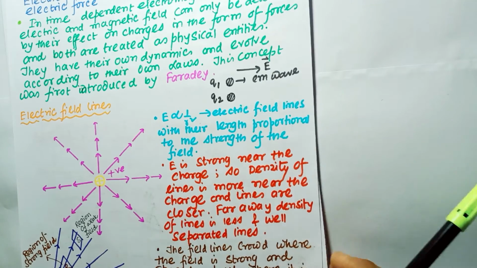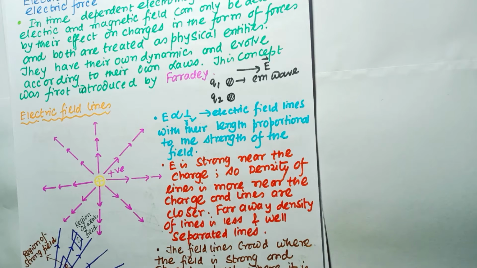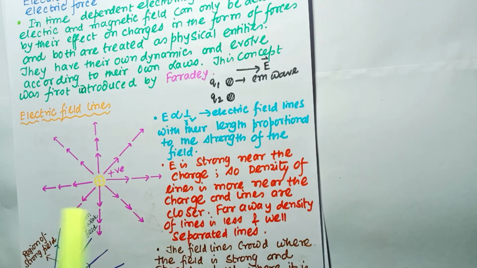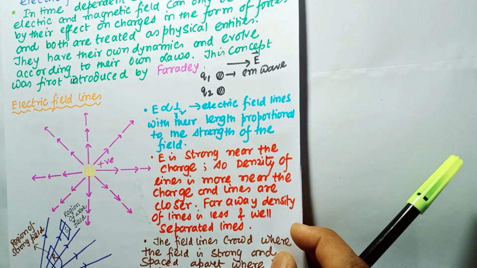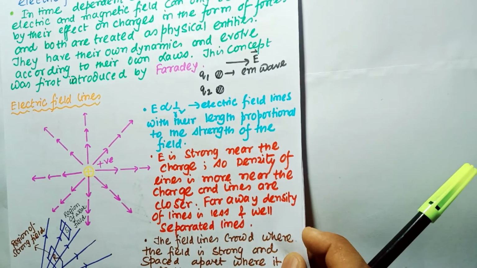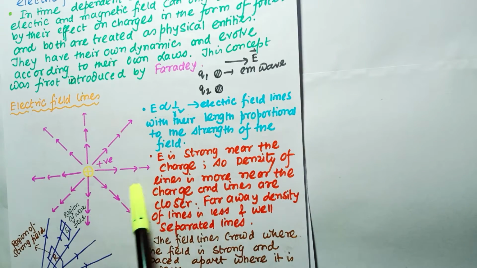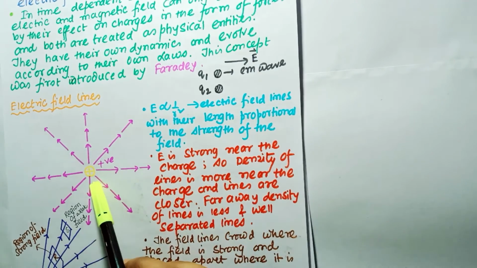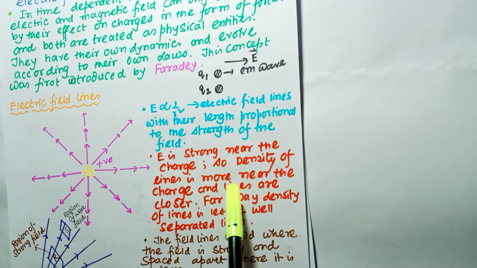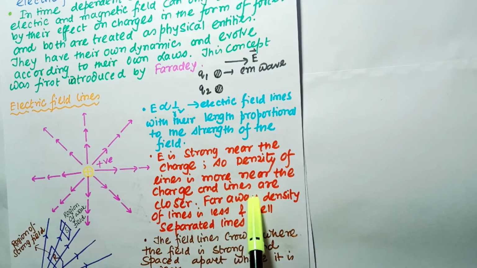Do the lines of force also tell the magnitude of the electric field at some point? So we can introduce another new concept called the density of lines. It means how dense the electric field lines are at any point in space. The electric field is strong near the charge, so the density of lines is higher near the charge and the lines are closer. Far away the density of lines is less, and the lines are well separated.